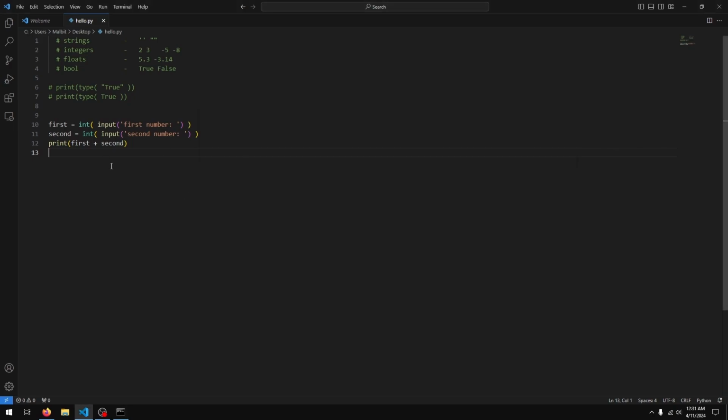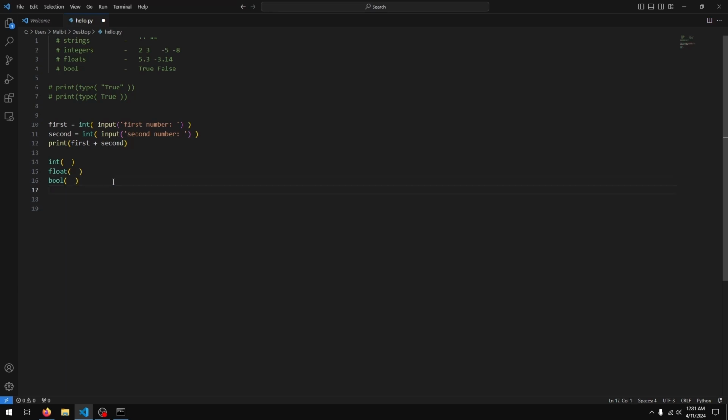So to convert from one data type to another, we basically have these functions that we can use. To convert anything to an integer, we use int, open close parenthesis, and in here we'll have the value. To convert to a float, we have float, open close parentheses. To convert to a bool, we have this bool function.